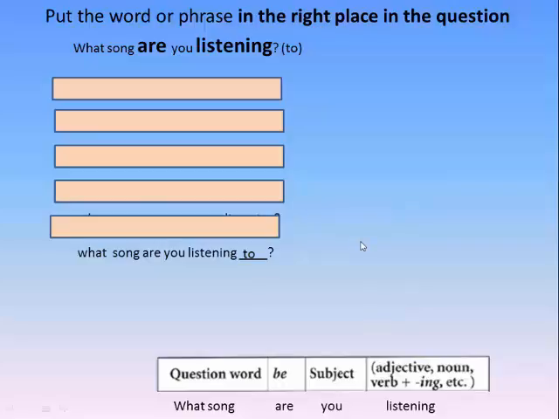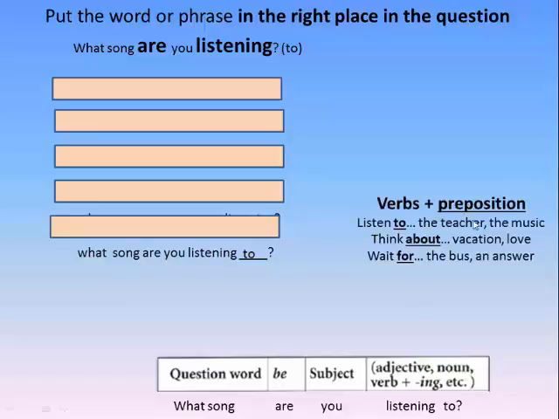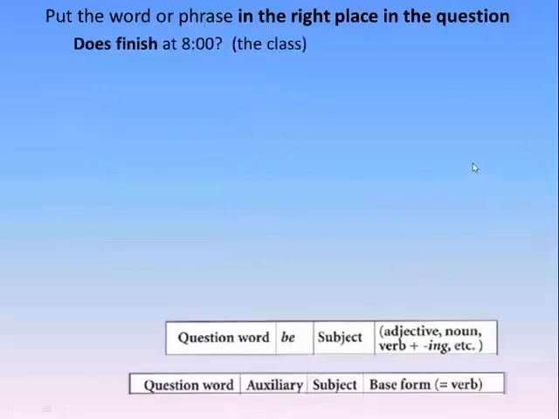My verb is listening. But I need to because some verbs need a preposition. You listen to the teacher, you listen to music. Similar to you think about vacation, you think about love. Or you wait for the bus, you wait for an answer. Some verbs, not all verbs, are always followed by a preposition, and this is the case.